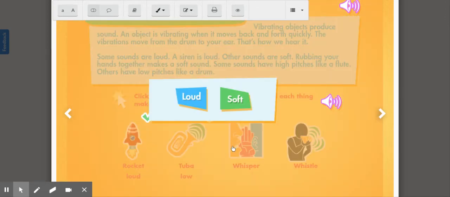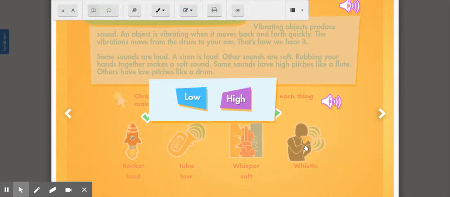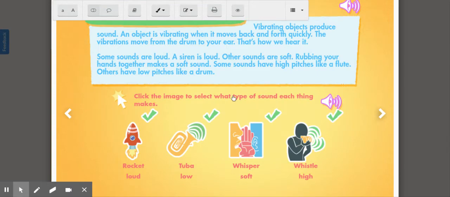Okay, a whisper. Would that be a loud sound or a soft sound? You're whispering correctly. That would be a soft sound. And last, a whistle. Does a whistle have a low pitch or a high pitch? A whistle has a very high pitch.